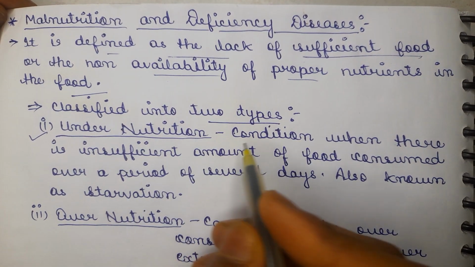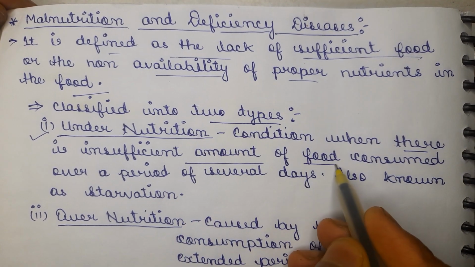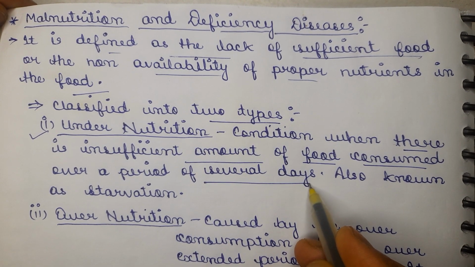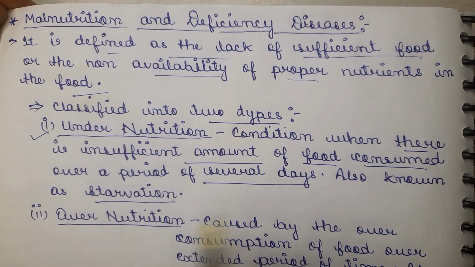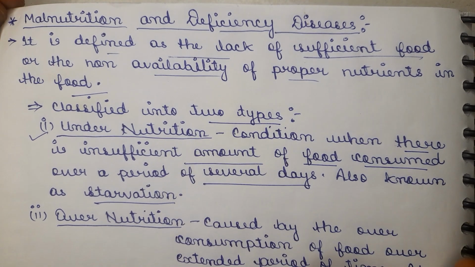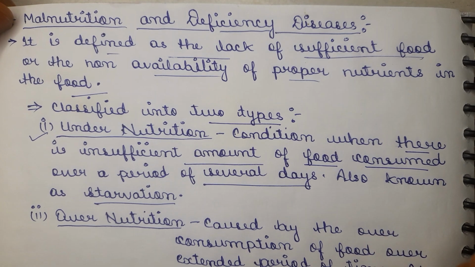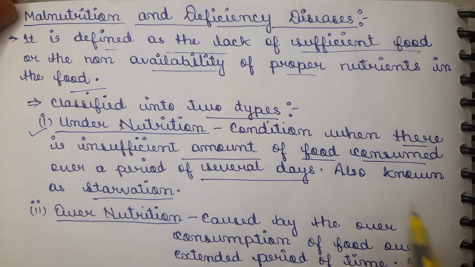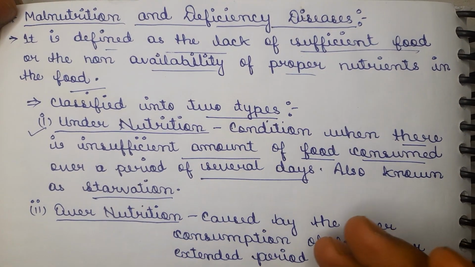So undernutrition means the condition or the result when there is an insufficient amount of food consumed over a period of several days. It is also known as starvation. It affects the physical and the mental abilities of the person. So undernutrition is basically the condition where we should get sufficient food, but due to some reason our body doesn't get fulfilled with these nutrients.